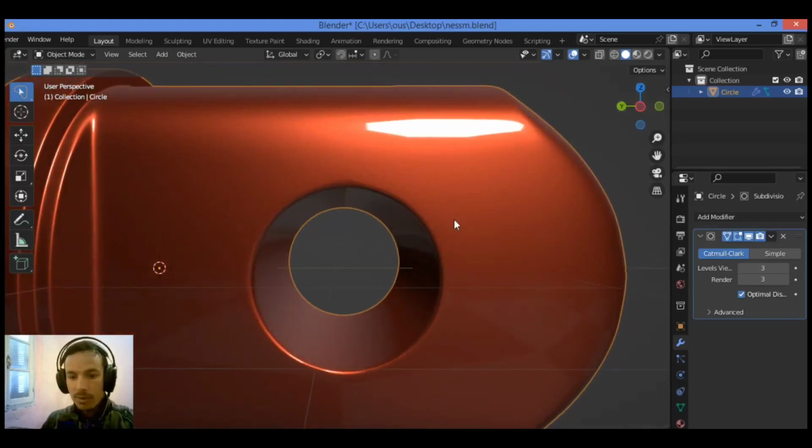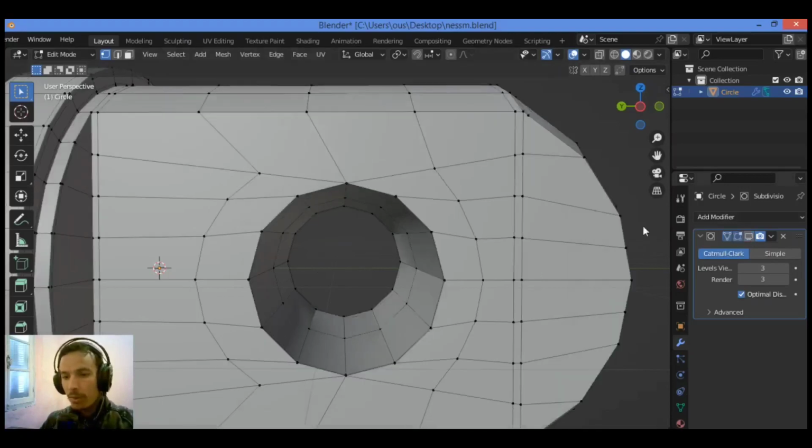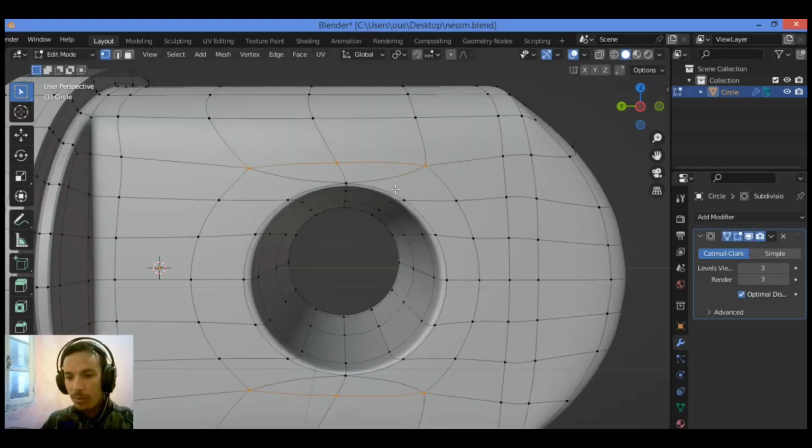I think it's not bad. As you can see here, when applying the subdivision surface modifier, we have some issues at this corner. This vertex is going up a little bit, this vertex is going down just a little bit. Then I want to use a knife tool, just like this, using the knife tool. Also use a knife tool to cut and connect these two vertices as shown here. So let's see what we have when applying the subdivision surface modifier.